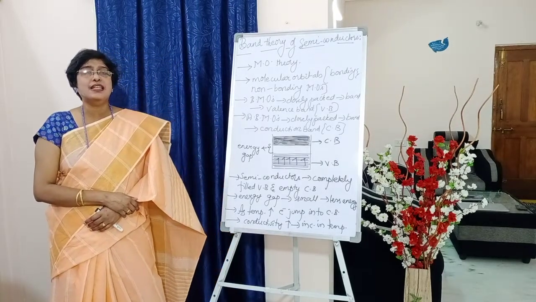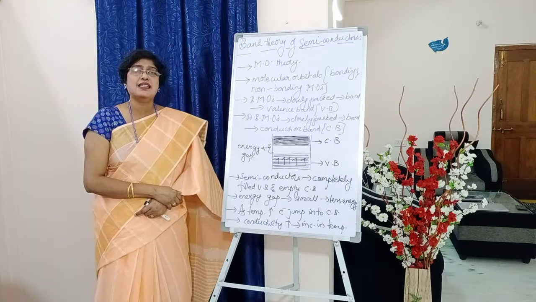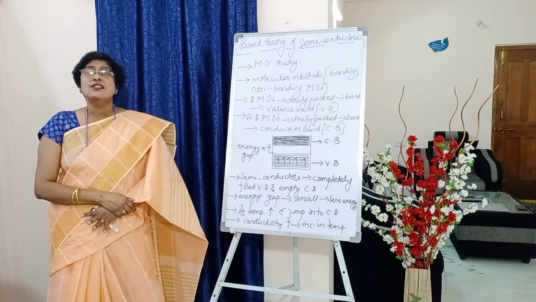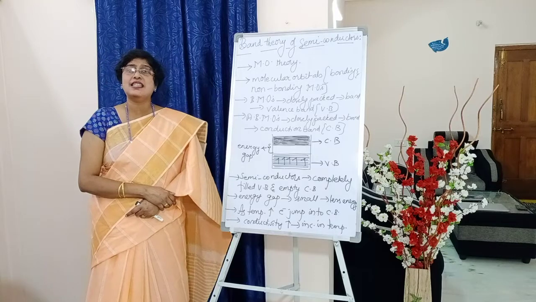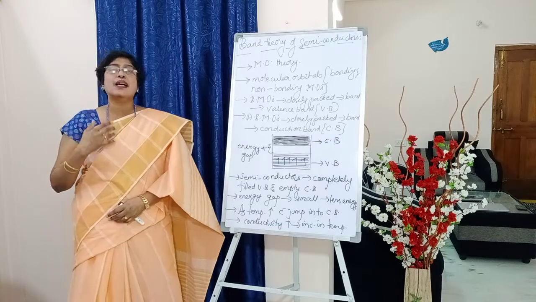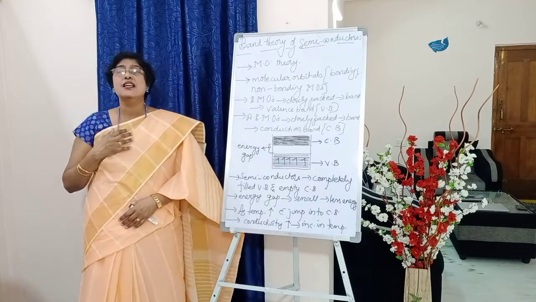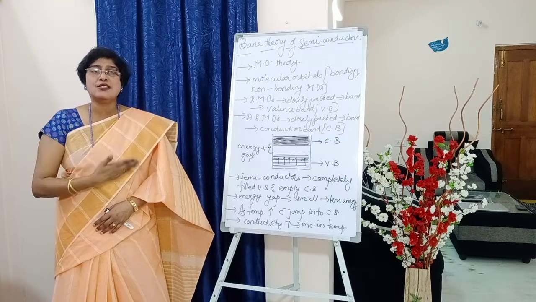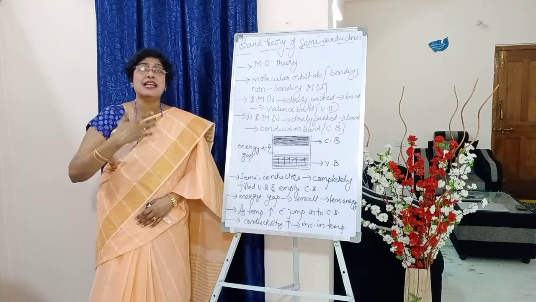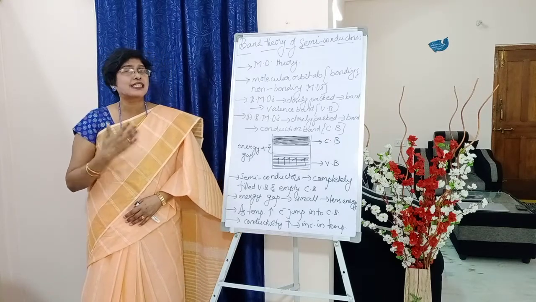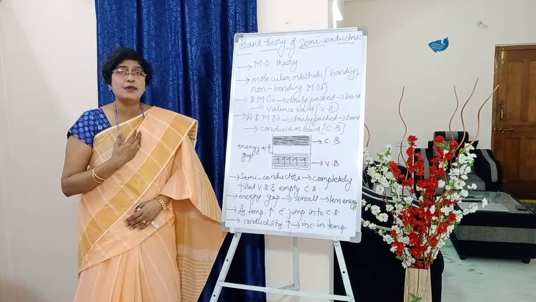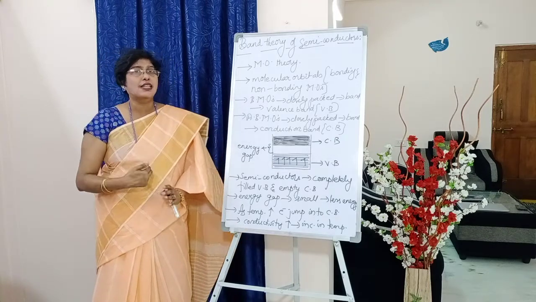So what did we learn under this? We have seen that a semiconductor is the stage which lies in between a conductor and an insulator. At low temperatures it behaves as an insulator, and at room temperature and above it behaves as a conductor. That's why it is named a semiconductor. Now, what is band theory? It is based on MO theory. MO theory tells us that metals possess atoms, atoms can produce molecules, and these molecules can produce molecular orbitals. Two types of molecular orbitals are formed: bonding and antibonding molecular orbitals.